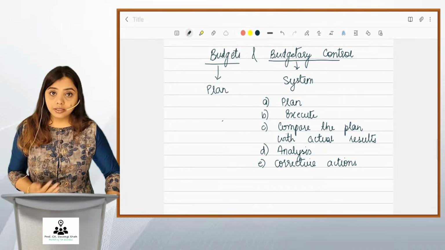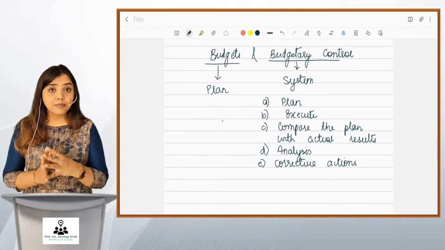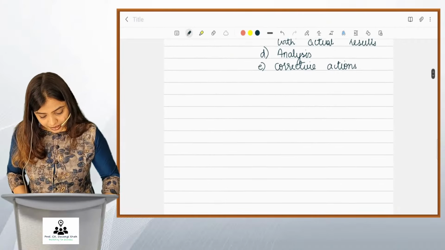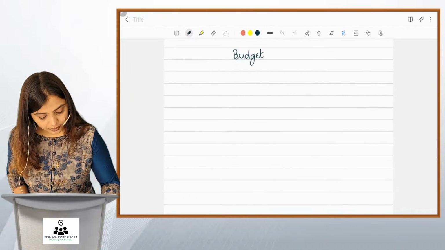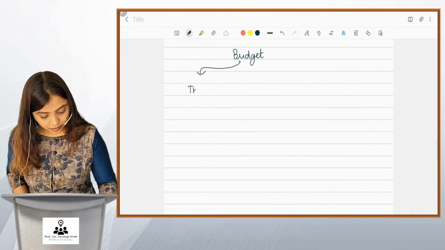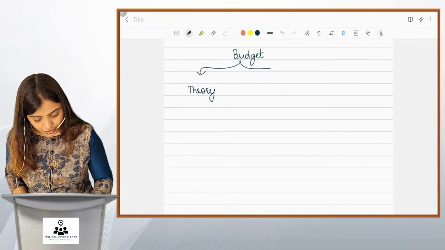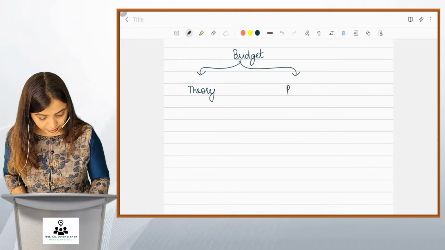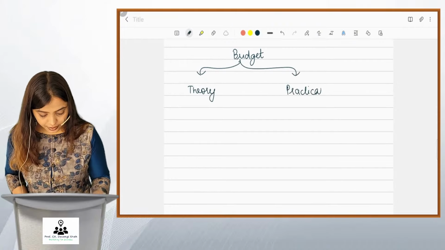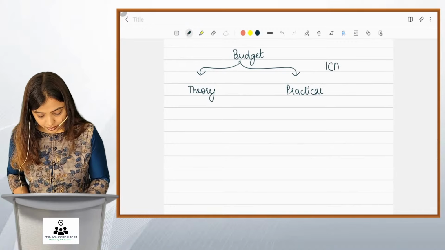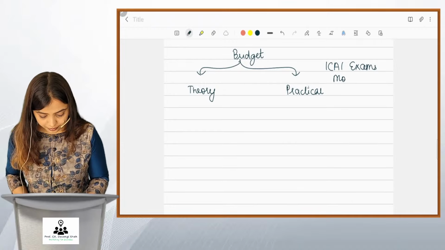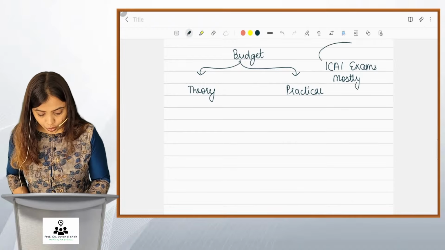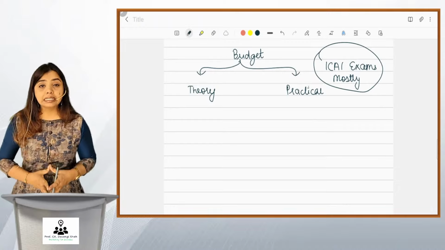This chapter has got theory, it has got practical. In Inter CA, more of practical. So let me tell you, budget theory and budget practical. In ICAI exams, mostly, friends, mostly they go for practical sums.